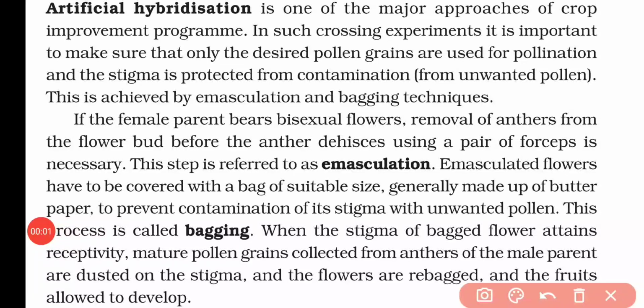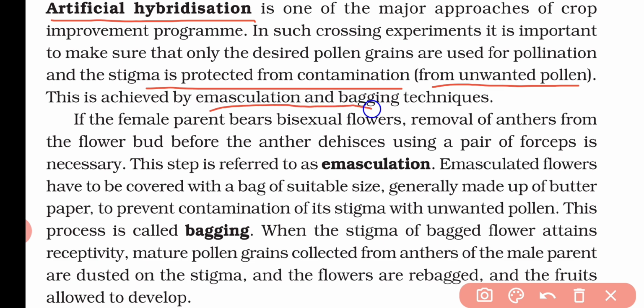Now for this we are using artificial hybridization, and in this experiment it is important that only the desired pollen lands on the stigma. That means pollination should be done by the desired pollen grain, and the stigma should also be protected from contamination, that is, from unwanted pollen grains. So to do artificial hybridization we use two techniques: emasculation and bagging. Now what are they?